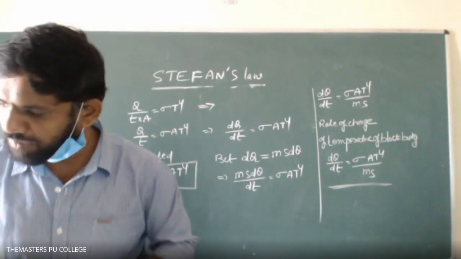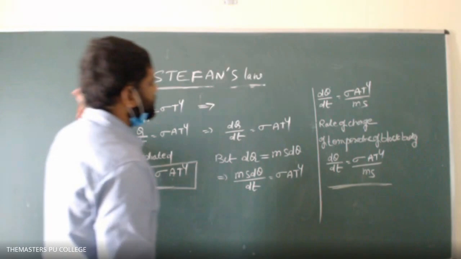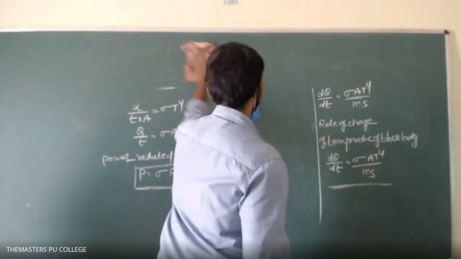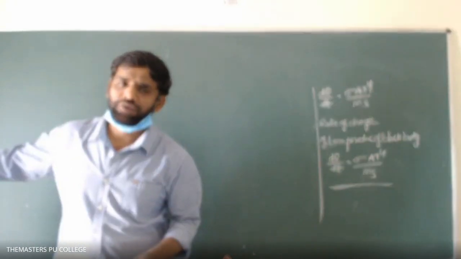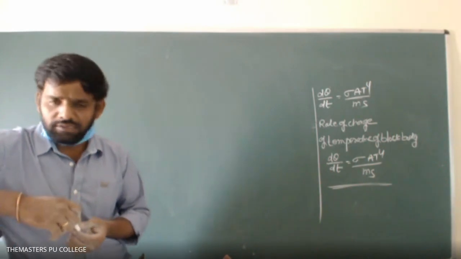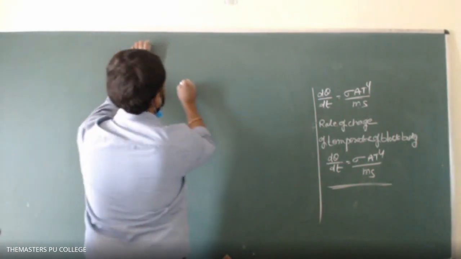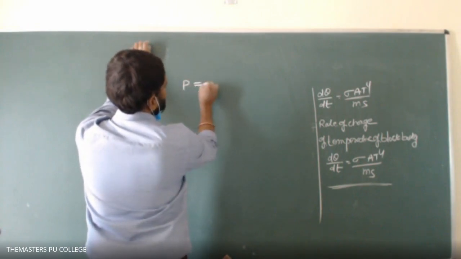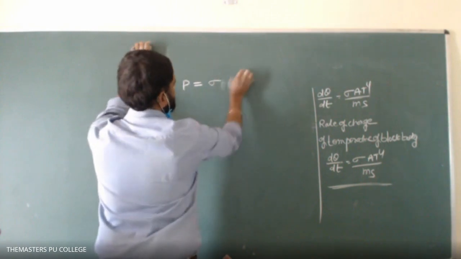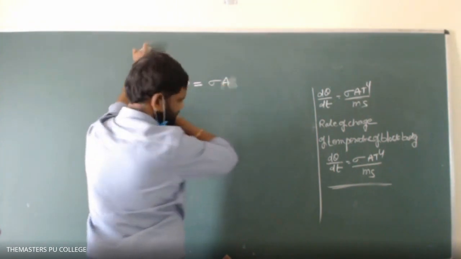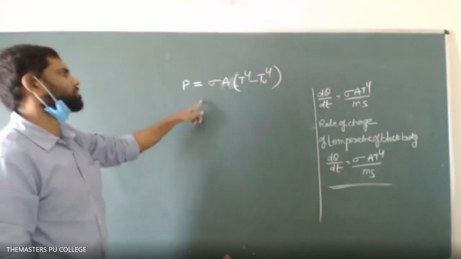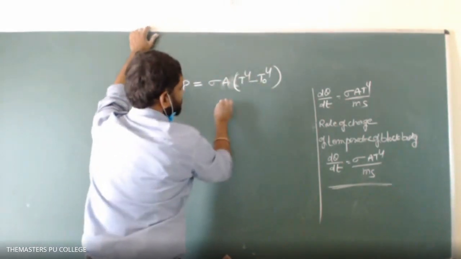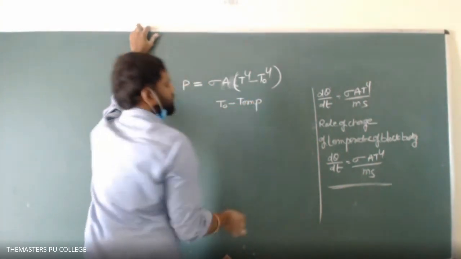If the temperature of the surrounding medium of the black body is considered, then Stefan's law can be written as P equals sigma A into T to the power of 4 minus T naught to the power of 4, where T naught is the temperature of the medium.